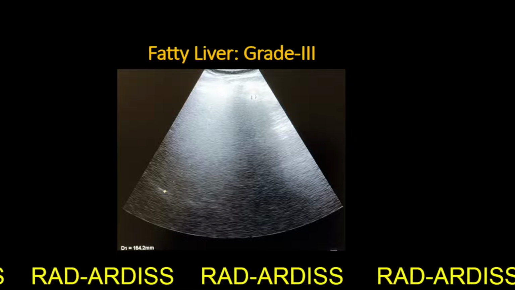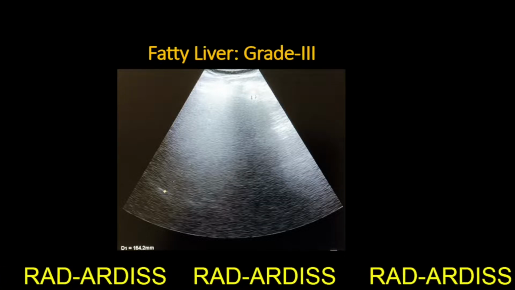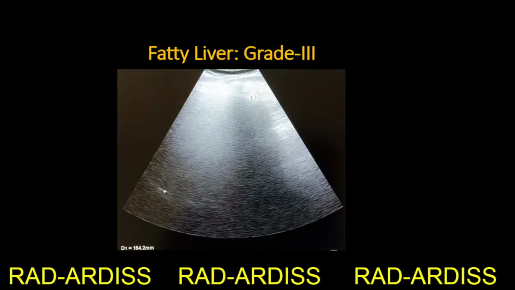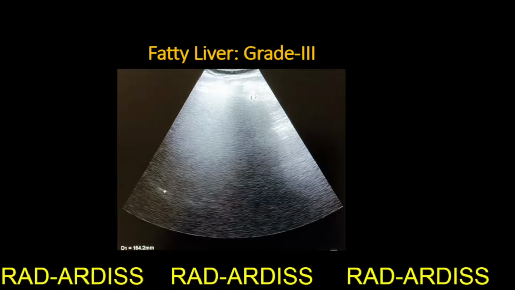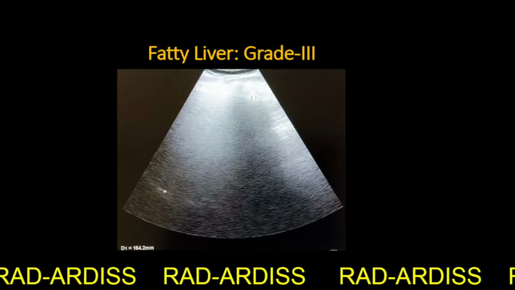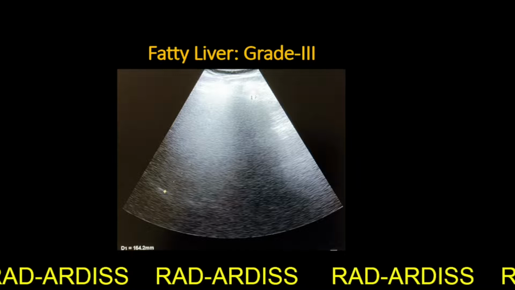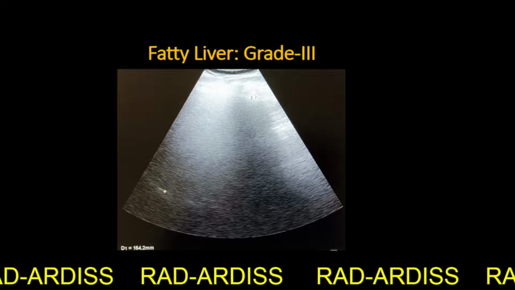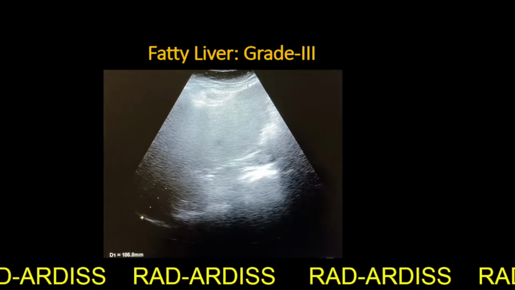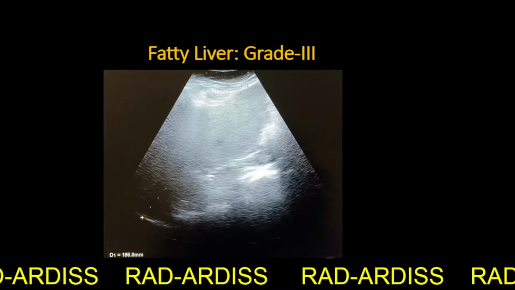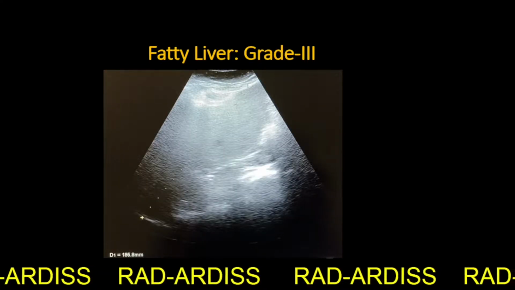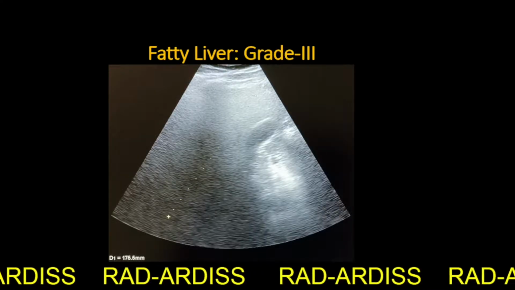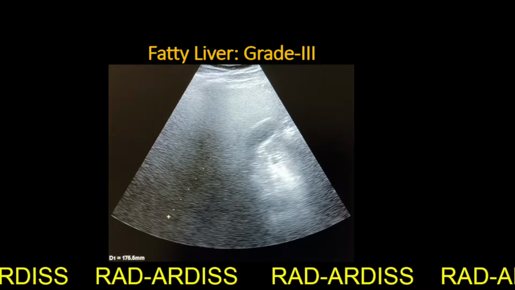As the damage increases further, grade 3 fatty liver changes occur. The size of the liver is increased and the intraparenchymal vessels are no longer visible. Even the diaphragm is hardly visible. So in this case also the diaphragm is hardly visible, and in this third case the diaphragm visibility is totally lost.